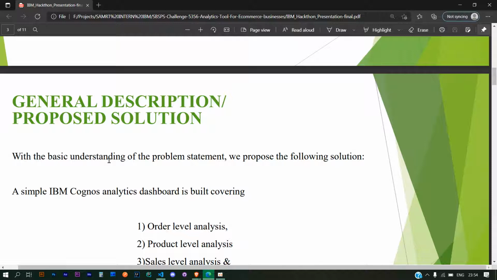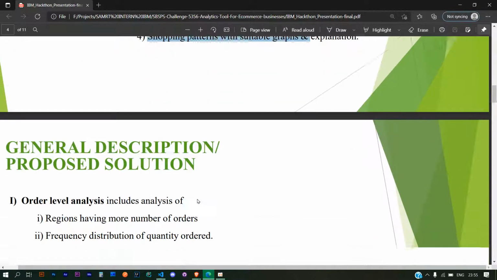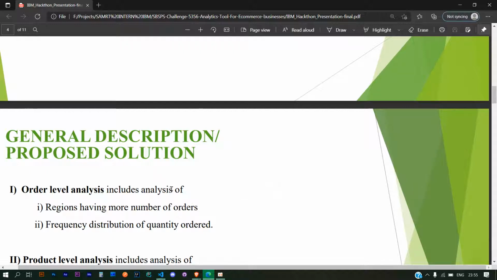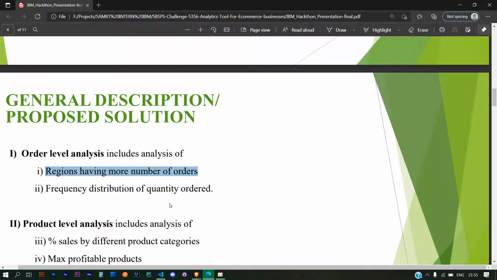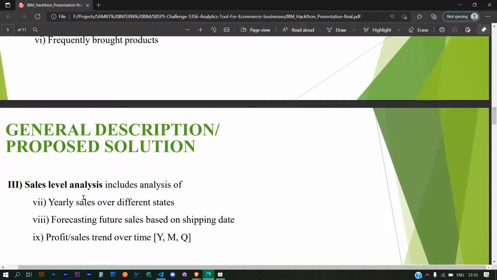With the basic understanding of the problem statement, we started to figure out the following things. We thought of making order level analysis, product level analysis, sales level analysis, and shopping patterns with suitable graphs and explanations. When it comes to order level analysis, we thought of analyzing regions having more number of orders and the frequency distribution of quantity ordered. Product level analysis covers percentage sales by different product categories, max profitable products, products incurring losses, and frequently bought products.